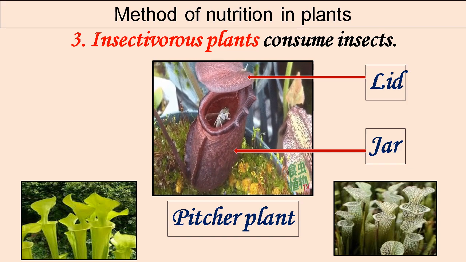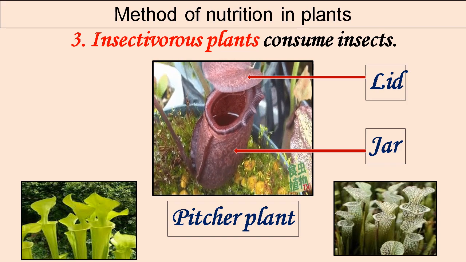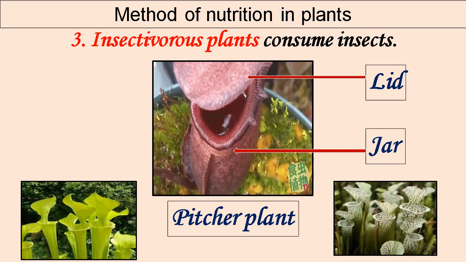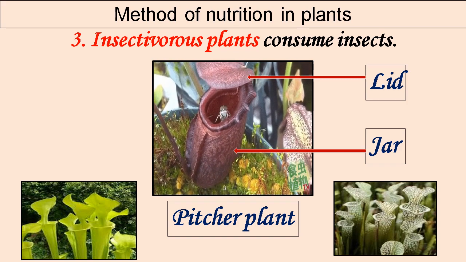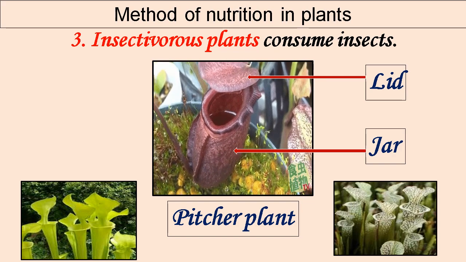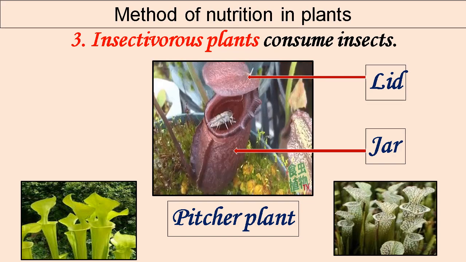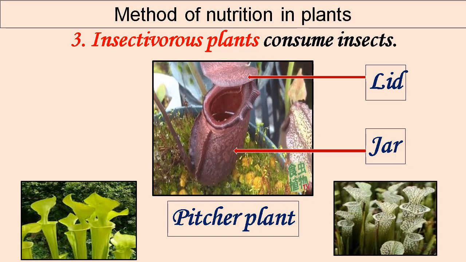And inside this trap, there is digestive enzyme fluid, which helps to digest the insect and bugs trapped inside the plant. There are around 80 types of pitcher plants. 2 of them are shown in the picture.